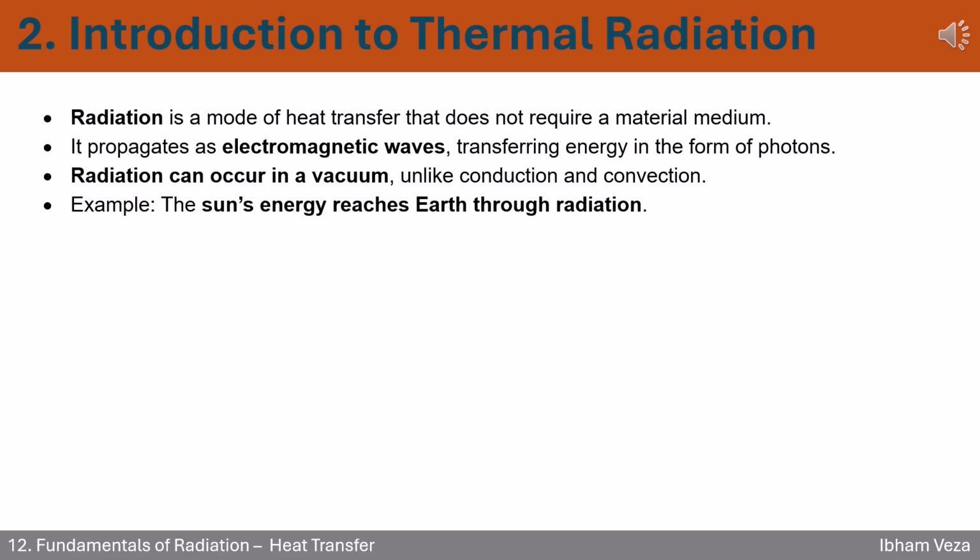2. Explain thermal radiation simply. Students often think of heat as something that flows only through solids or fluids. But radiation changes the game. It doesn't need any material at all. It moves as electromagnetic waves, just like light. A simple way to see this is by thinking of sunlight. There's no air in space, yet Earth stays warm. Why? Because the sun's energy travels through a vacuum using radiation.